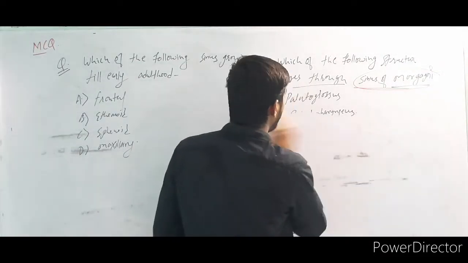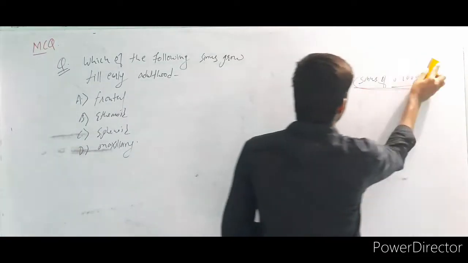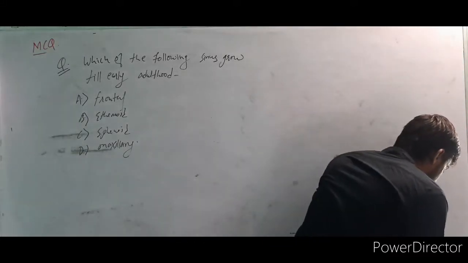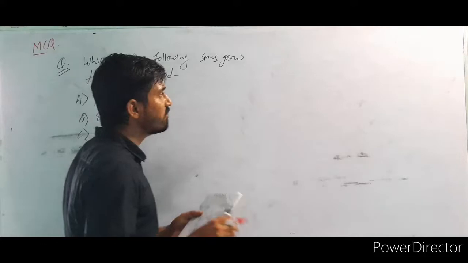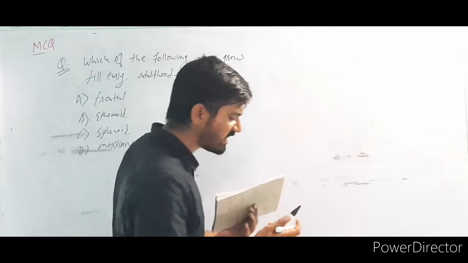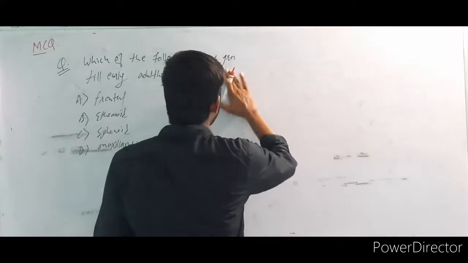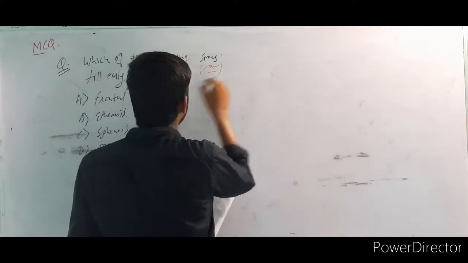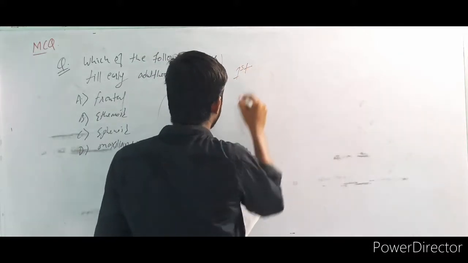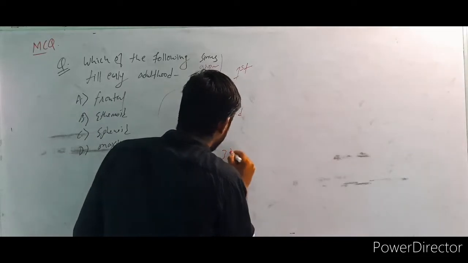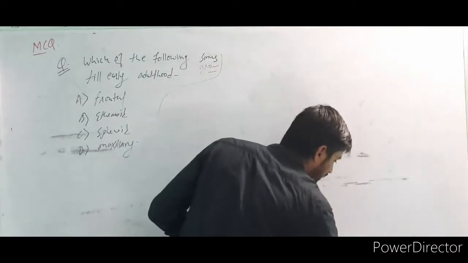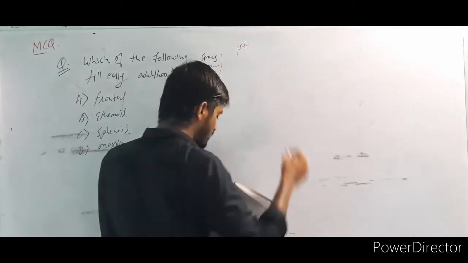I want to tell you how to remember the embryology of the pharyngeal arches, that is, which pharyngeal arch a structure arises from. Everyone gets confused in the pharyngeal arches. So starting with the first pharyngeal arch. Here I am writing, sinus grows till early adulthood. First pharyngeal arch, second pharyngeal arch, third pharyngeal arch. It will go very far down and you can't see it, so I want to write it here.